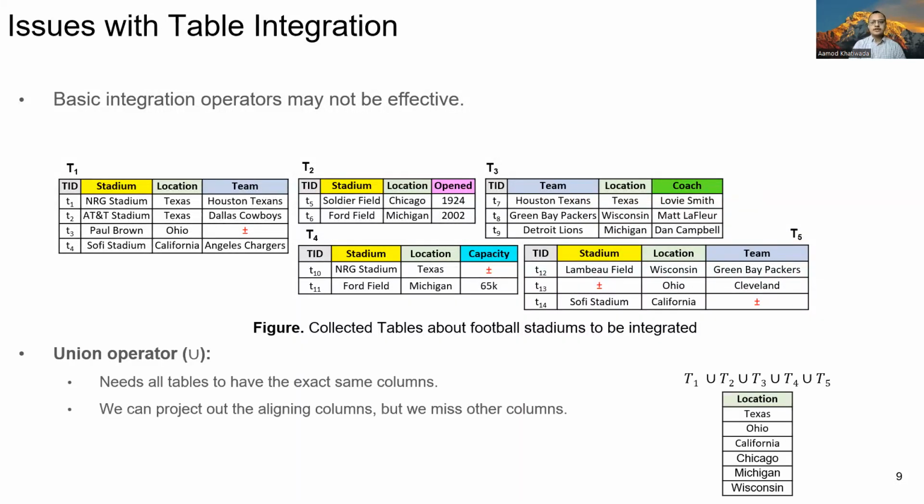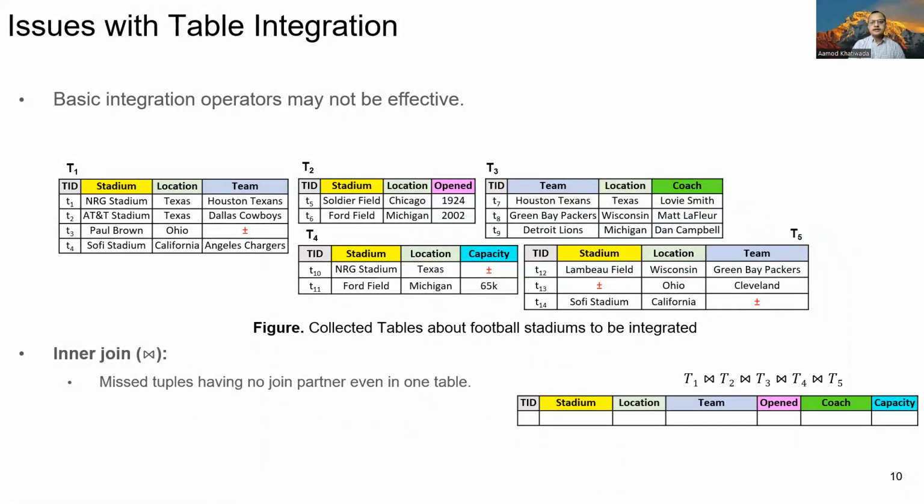For instance, the basic union operator needs all the tables to have exactly the same columns. An alternative would be to project out the matching columns and integrate the remaining ones. But doing so, we again miss information. For example, in this case, we will be left only with the location column on applying the union operator after projection.